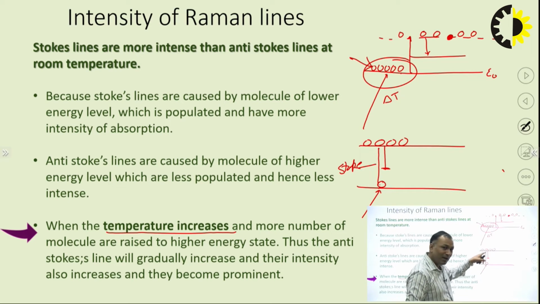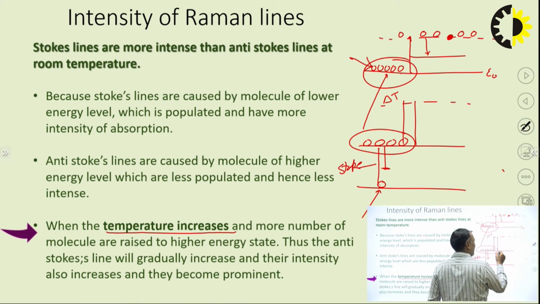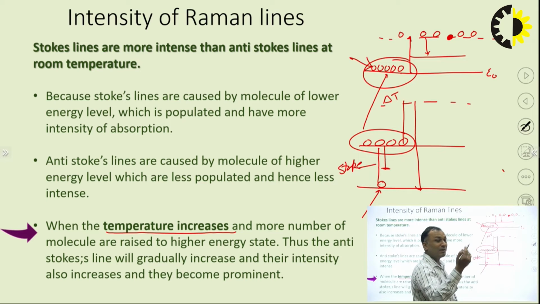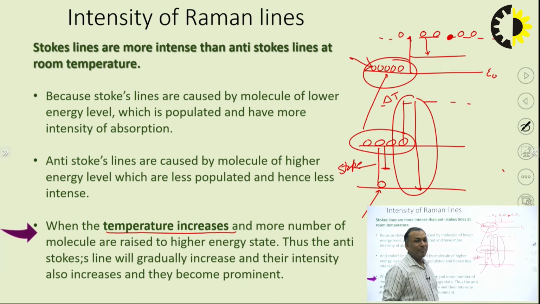Hence, the intensity gets reduced. While more molecules are on the higher energy level, they will reach a particular virtual energy level, not stay here, they will reach this point. So, the energy will increase. Hence, the intensity of the anti-Stokes line gets increased.